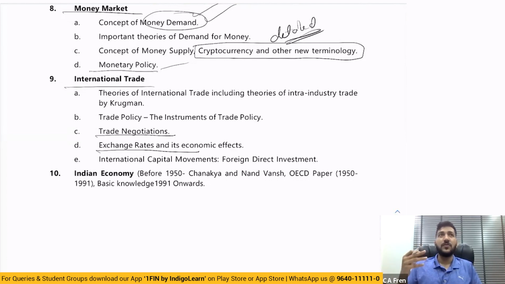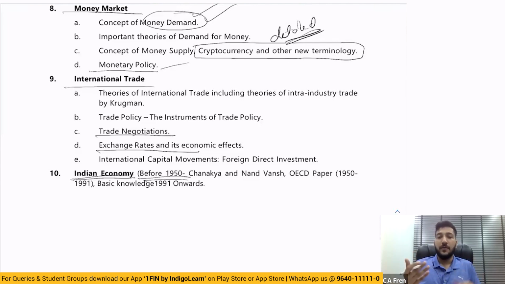Okay, so this is what most of the people on the internet have also been saying, that we have brought something new this time, that is with regard to Indian economy. Okay, before 1950, because in India there were certain economic theories which were developed of our own, right? So it entangles with Indian culture and Indian heritage with regard to Arthashastra, right?